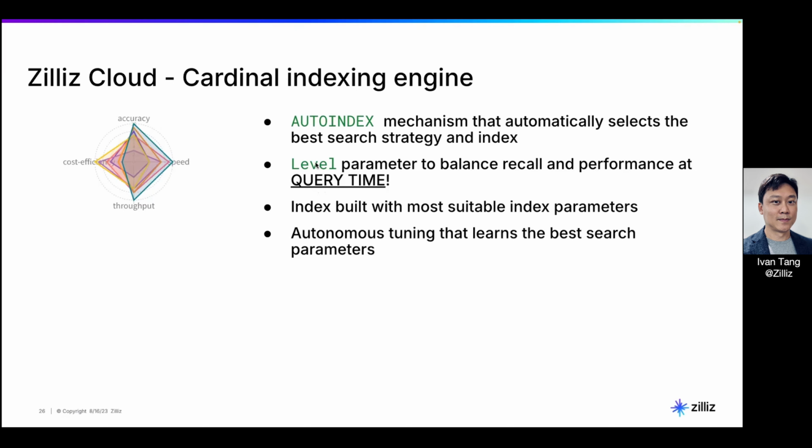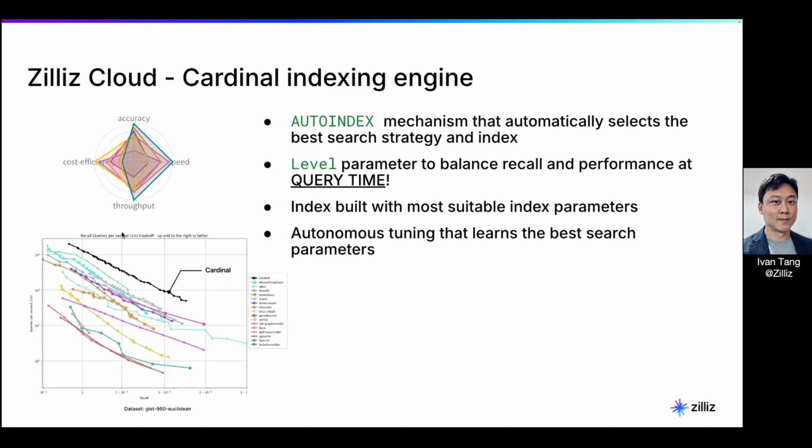Remember just now there were so many indexes. For each index, they actually have their own parameters you need to select. You need to understand how it works. You need to choose the right index. You need to choose the right parameter. So all of that is kind of abstracted away with AUTOINDEX, right?